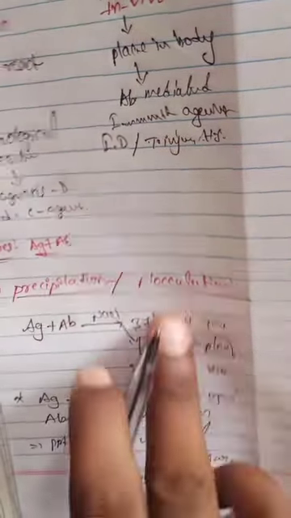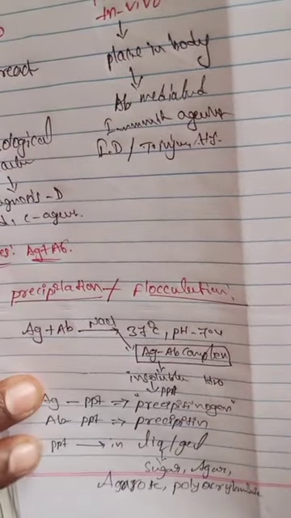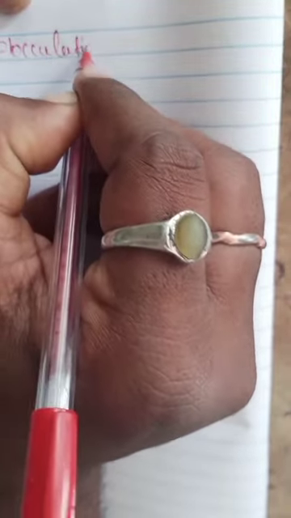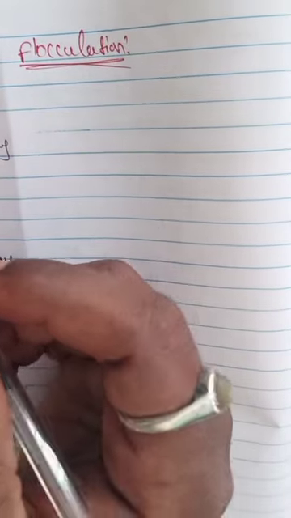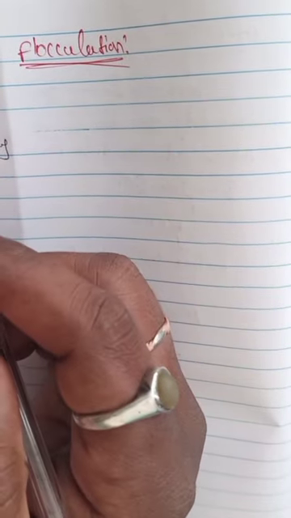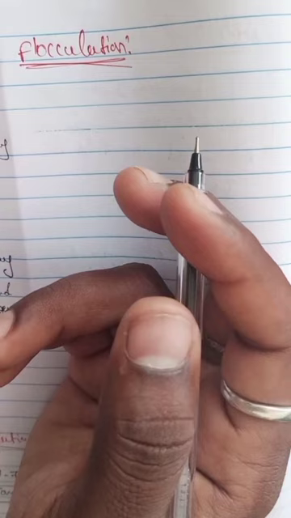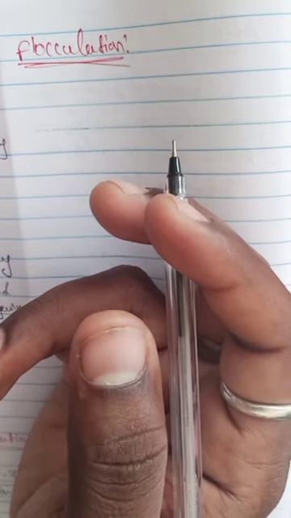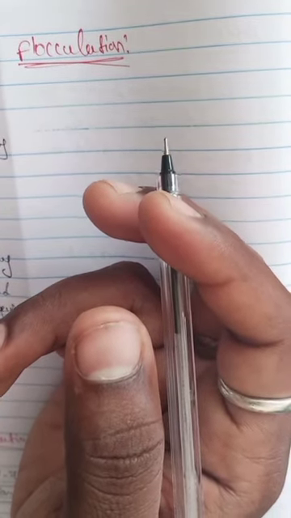And what is flocculation? Flocculation is a precipitation reaction. Here the insoluble antigen-antibody complex remains suspended in the form of floccules instead of sedimentation.